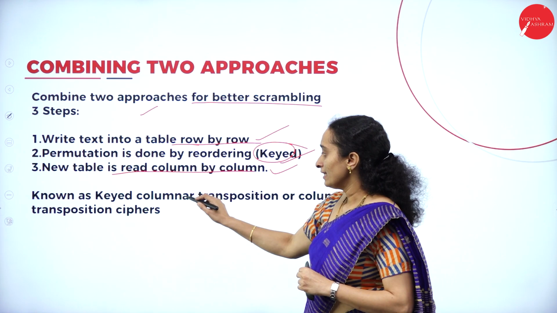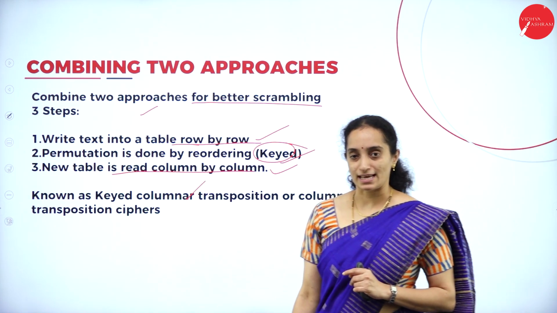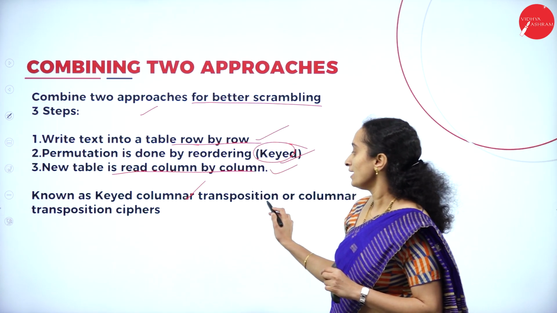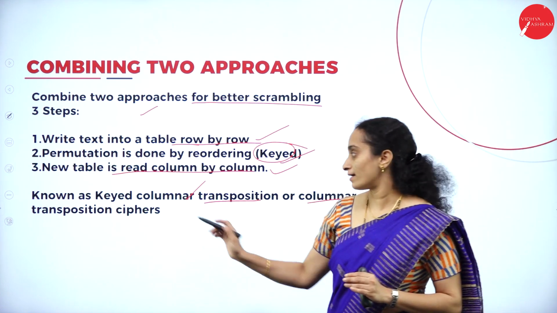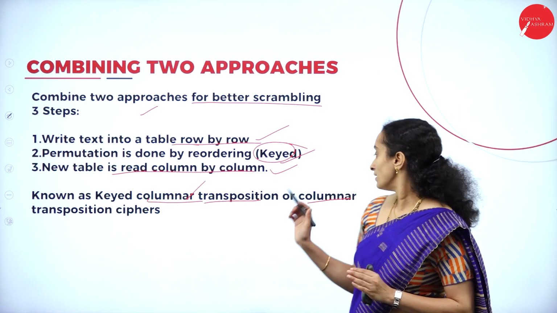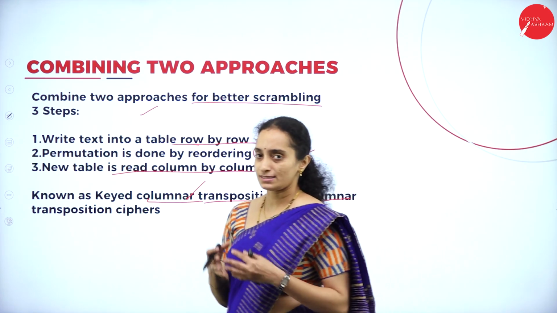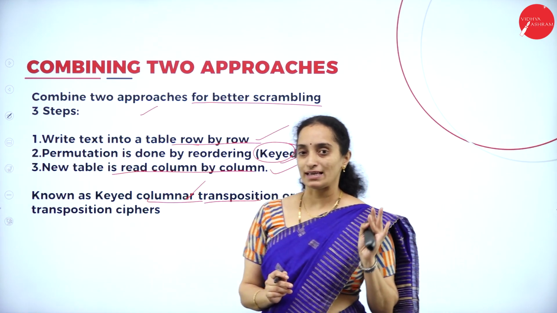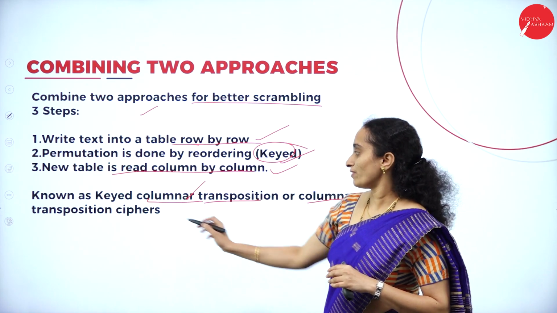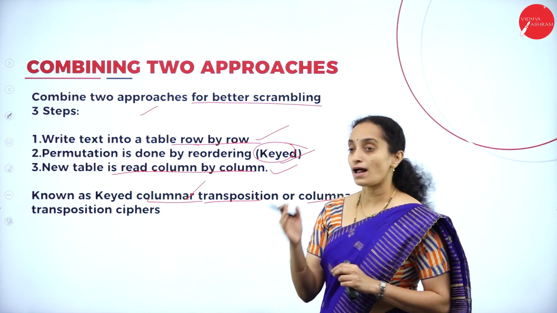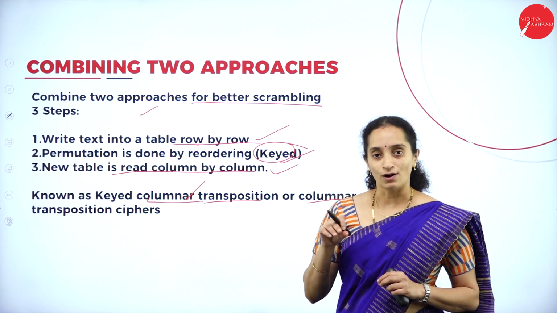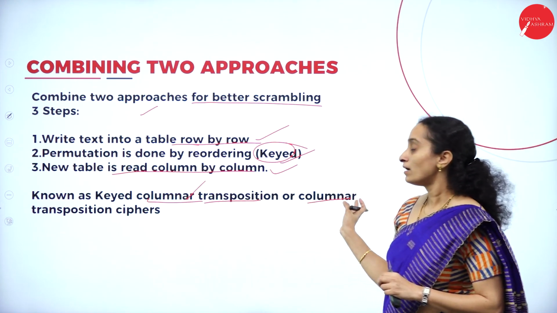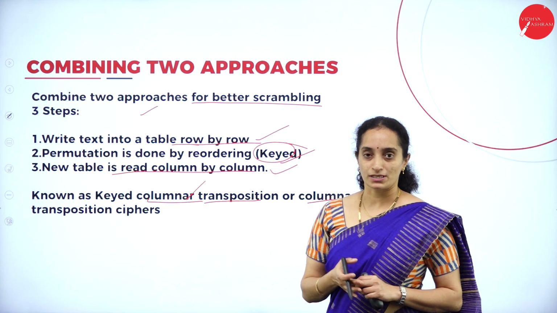This type of transposition cipher, where we use both the key as well as the row and column-wise distribution, is generally called keyed columnar transposition or columnar transposition ciphers. You can use the name because both have the name keyless and keyed. Combining these two, we can name it keyed columnar transposition. We are using a key. Along with that, we are distributing like keyless. We can simply call it keyed or, much simpler, columnar transposition ciphers.